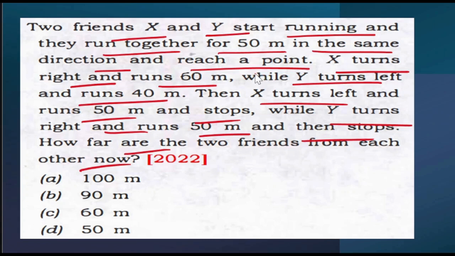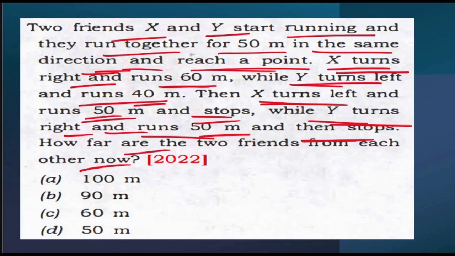So what exactly are they saying over here? Now the questions are slightly lengthier. In the recent papers, we could see that the questions are slightly lengthier in nature. Two friends X and Y start running and they run together for 50 meters in the same direction and reach a point. X turns right and runs for 60 meters, while Y turns left and runs for 40 meters. Then X turns left and runs for 50 meters and stops, while Y turns right and runs for 50 meters and then stops. So how far are the 2 friends from each other now?